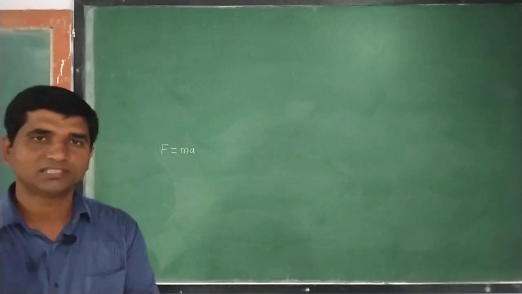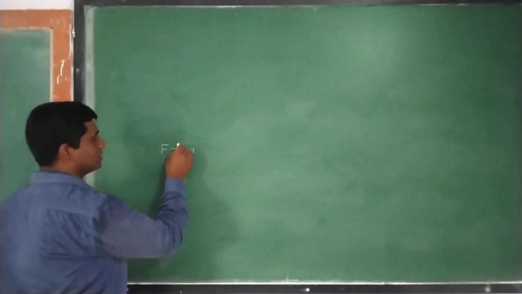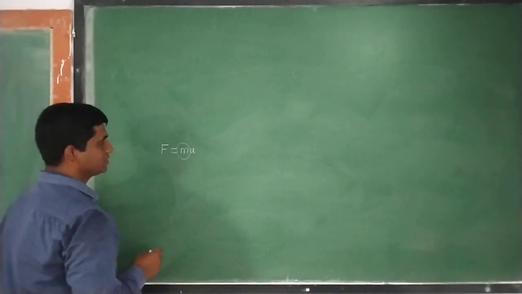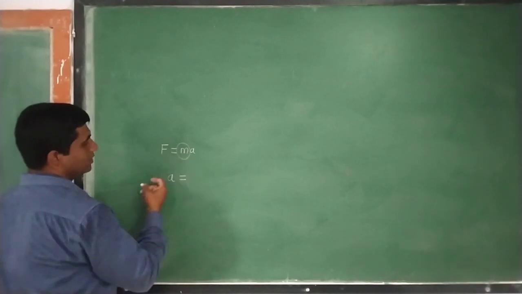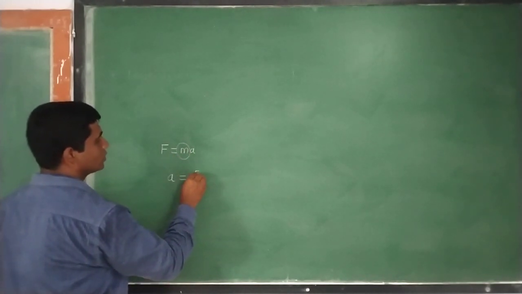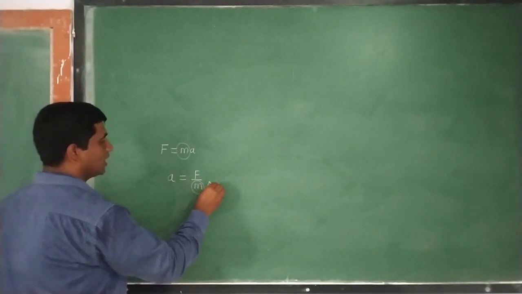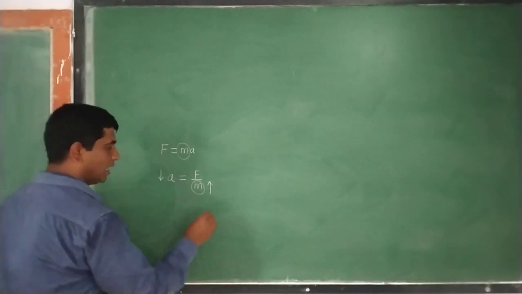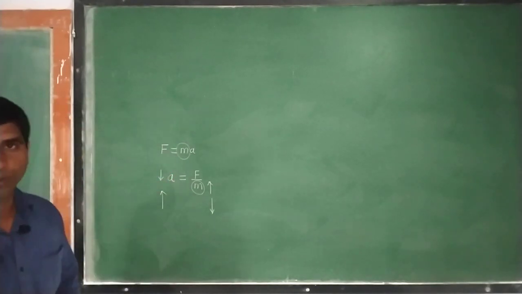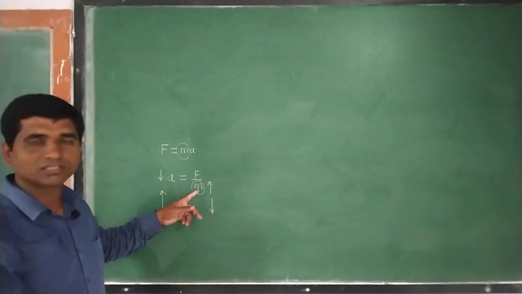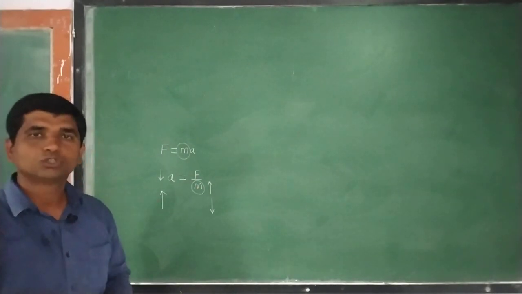As the car's mass is less than the truck's mass, from this again you can write that acceleration is inversely proportional to the mass. If the mass is higher, acceleration will be low, and if mass is low, acceleration will be higher. So lower is the mass, greater will be the acceleration for a given amount of force.